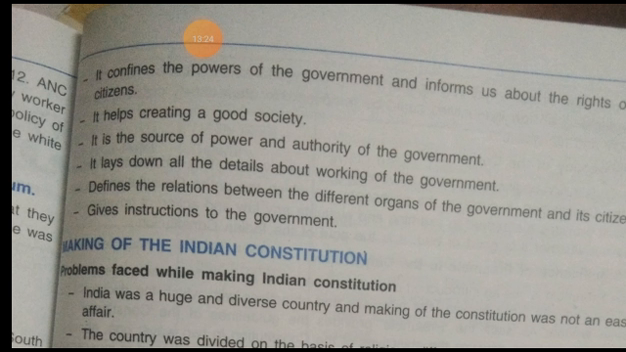Another point of the significance of constitution is that it defines the relation between the different organs of the government. Which are the different organs of the government? Legislature, executive and judiciary. They are called the different organs of the government. So it defines the relation between the different organs of government and its citizens. What type of relation would be there between the organs of government and citizens is clearly mentioned in the constitution. That is why the constitution has its significance.